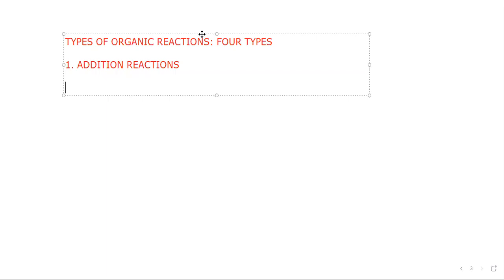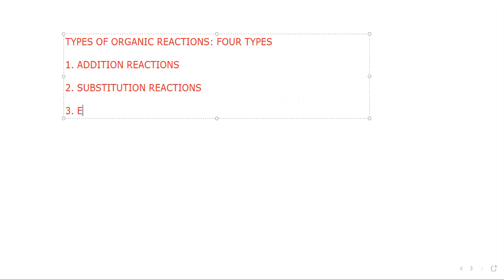Second one is substitution reactions. Third one is elimination reactions. Fourth one, rearrangement reactions.